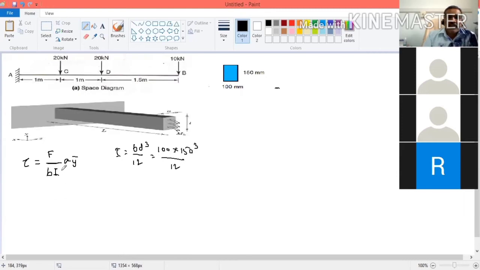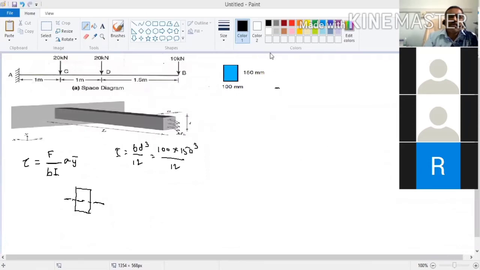Okay, this is something different that you have to understand. A does not mean the total area. Now let us see. This is a cross section, and this is the neutral axis. If you want to calculate shear stress at a point, now I want to calculate the shear stress at the neutral axis.